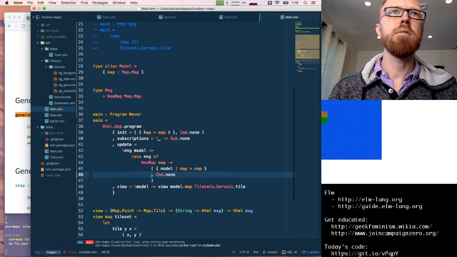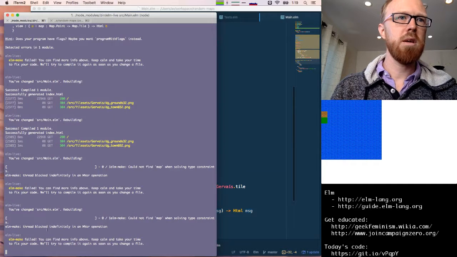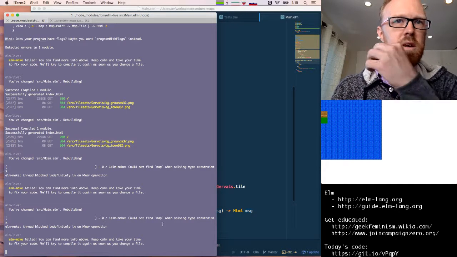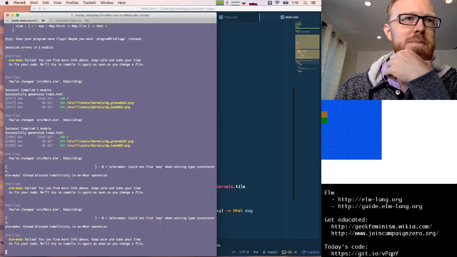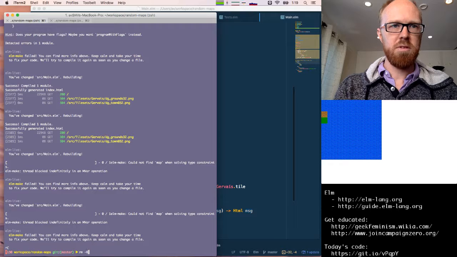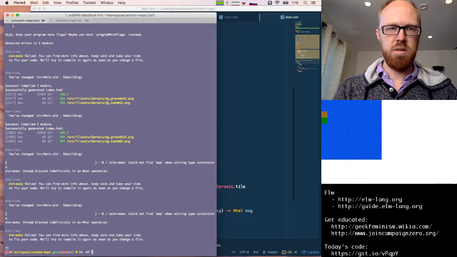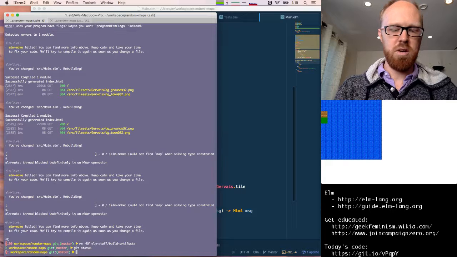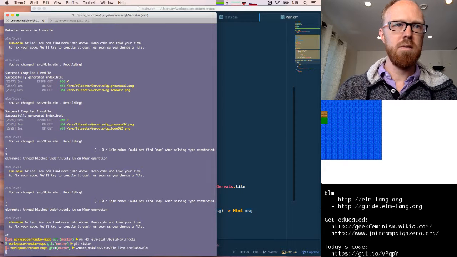Let's see, what else is... getting some kind of nasty error message. Could not find map when solving type constraints. I have no idea what that means. The first thing I try when there's a weird error is delete the elm-stuff build artifacts folder. Try building again.